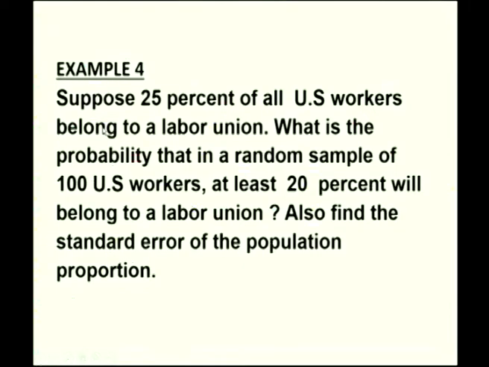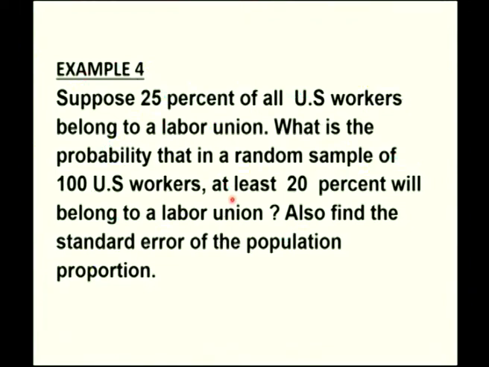The question says: suppose 25% of all US workers belong to a labor union. What is the probability that in a random sample of 100 US workers, sample size is greater or equal to 30, so we are going to use the central limit theorem, at least 20% will belong to a labor union? Belonging to a labor union is considered as success.